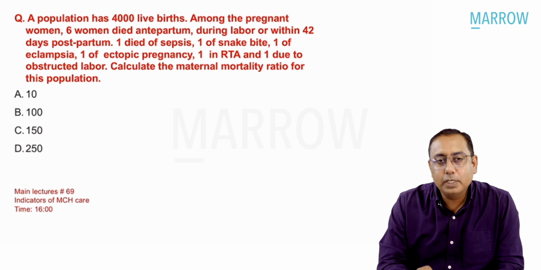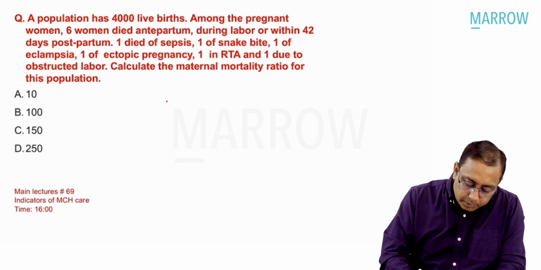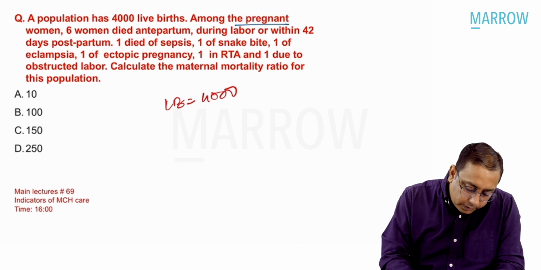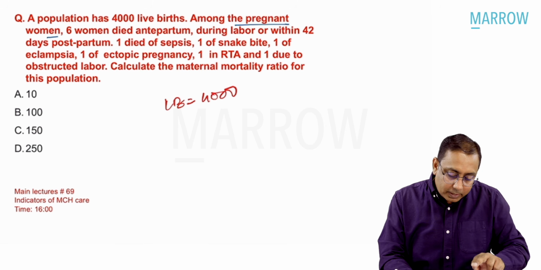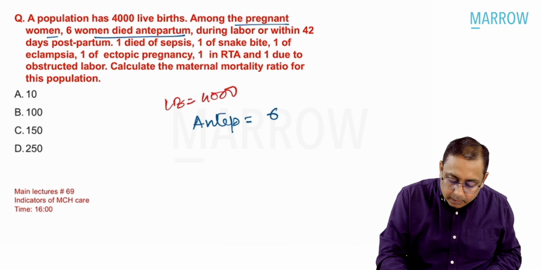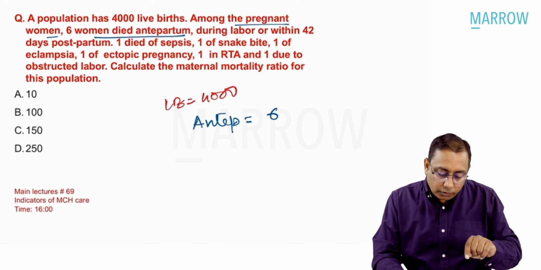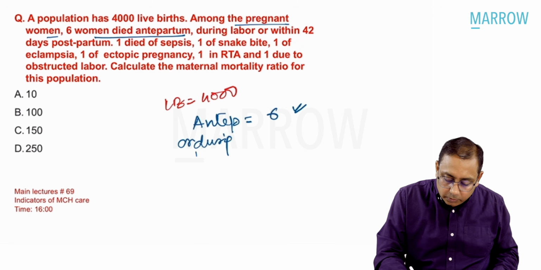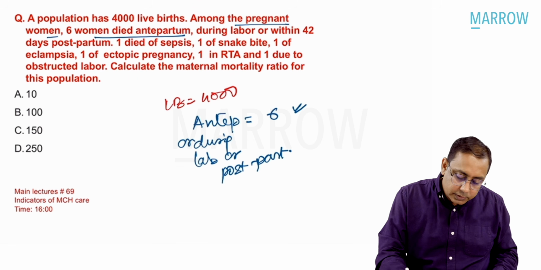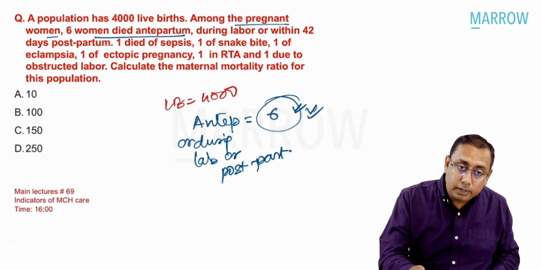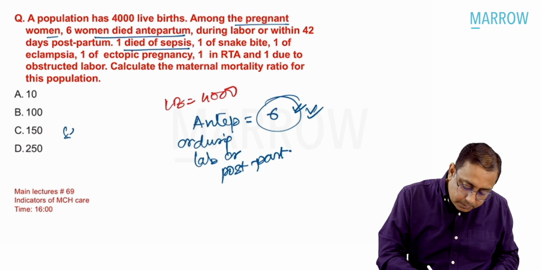Coming to the next MCQ, a population had 4,000 live births. So live births were how many? Live births were 4,000. Among the pregnant females, 6 died antepartum. 6 females died antepartum, during labor, or within 42 days of delivery, that is postpartum. 1 died of sepsis, so all 6 will be included as maternal deaths. Sepsis, we had 1.